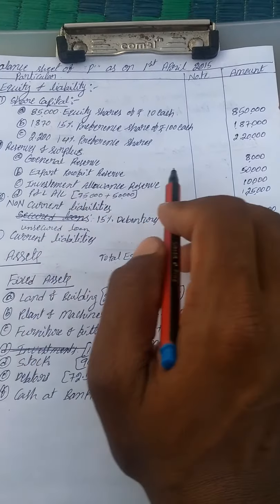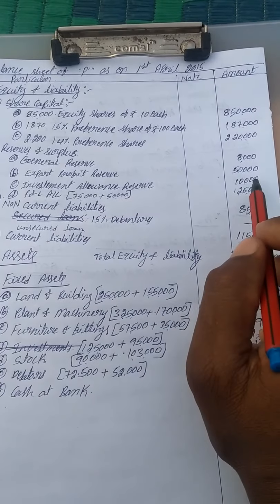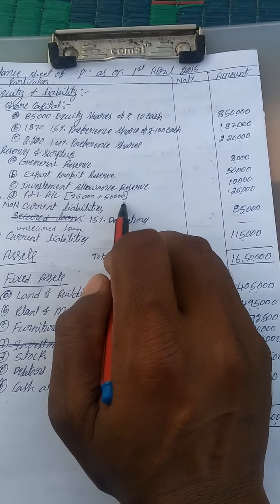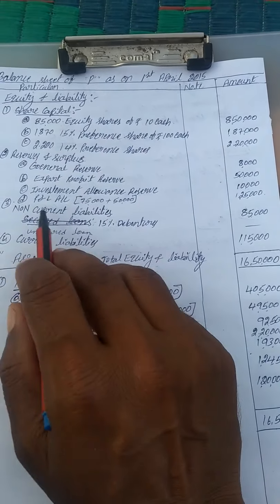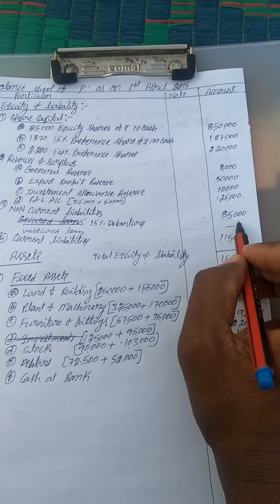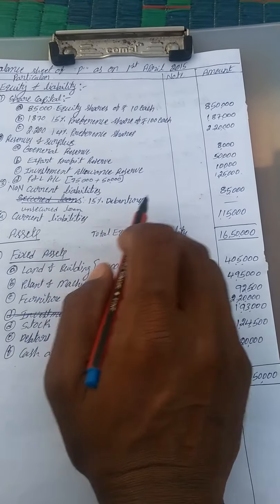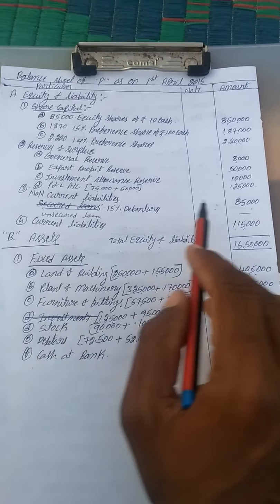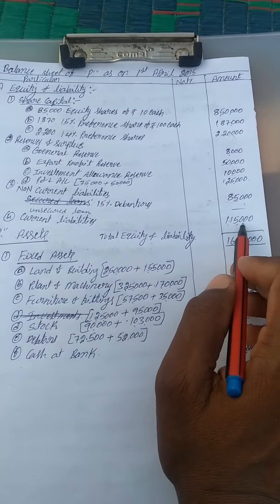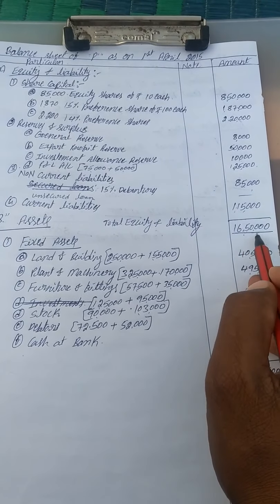Next is export profit reserve 50,000. Next, investment allowances reserve 10,000. Profit and loss account: P Limited 75,000 and S Limited 50,000, total 1,25,000. Non-current liabilities, secured creditors: 15% debentures 85,000. Unsecured loans or unsecured creditors is nil. Next is current liabilities. As usual, S Limited and P Limited combined together 1,15,000. Next, total equity and liabilities is 16,50,000.